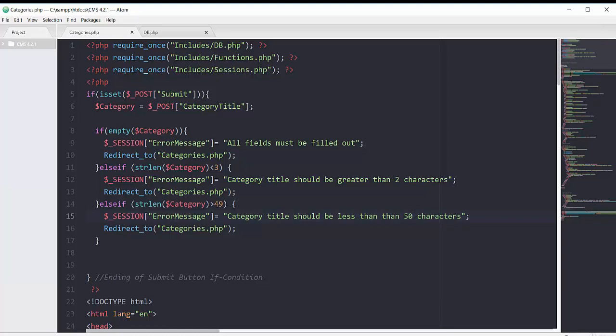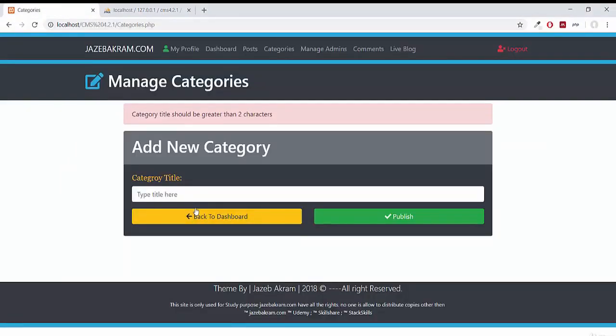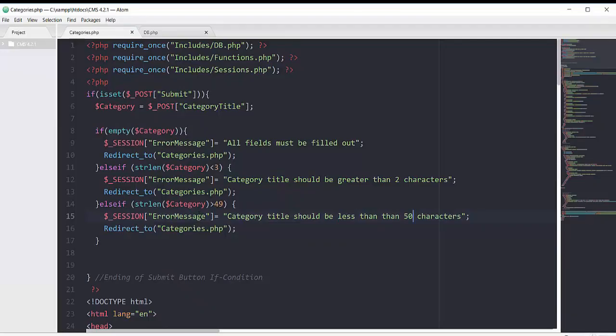That's why I added this simple validation to restrict our admin from adding a category title of more than 50 characters. So this is it for basic validation. I'm not going to add 49 characters inside this field to show you whether this is going to work or not. That's it for this basic validation.